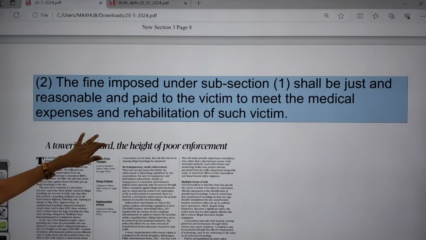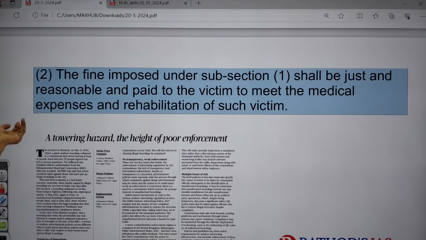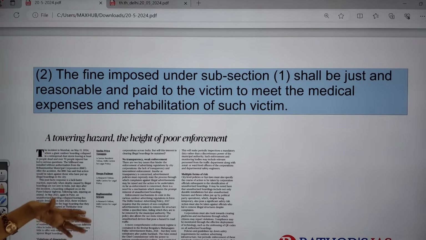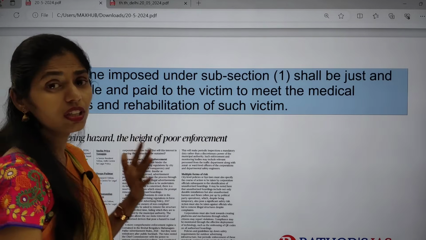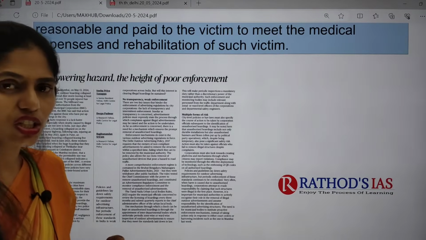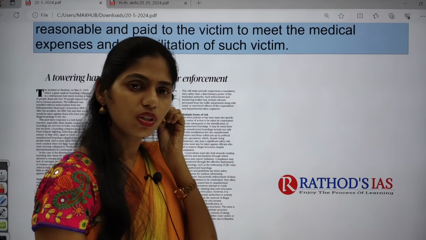The fine imposed under this subsection 1 shall be just and reasonable and paid to the victim for medical expenses and for long-term rehabilitation. So these are the important Section 4 and Section 6 of POCSO. You have to know this.